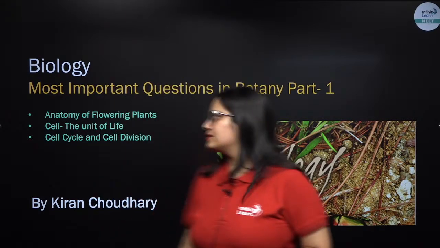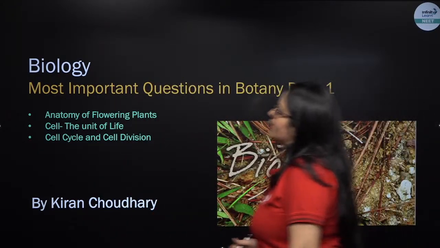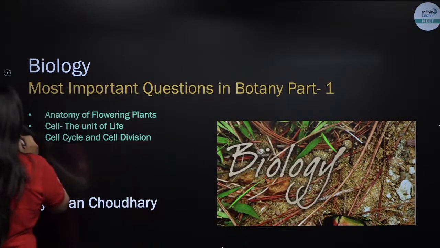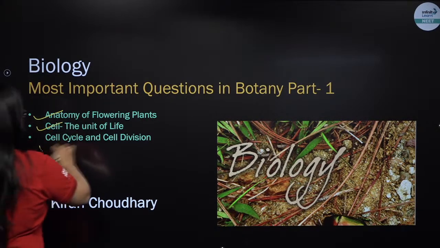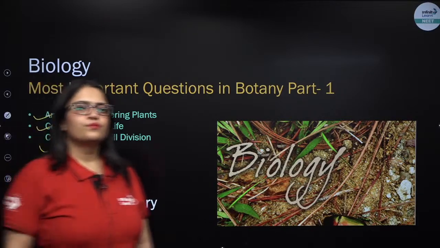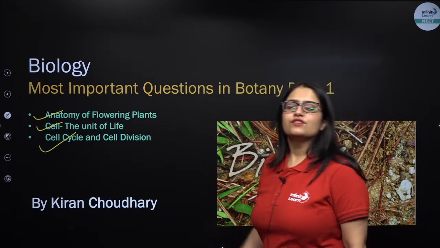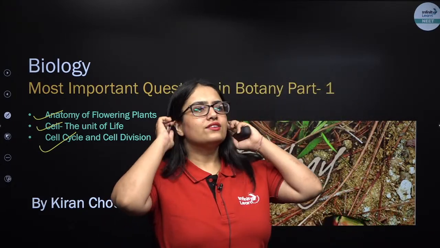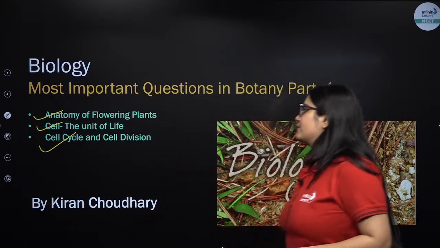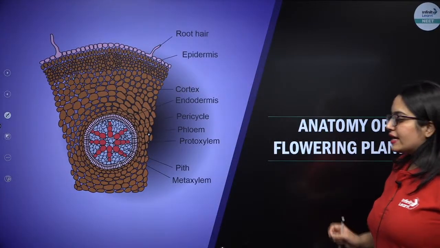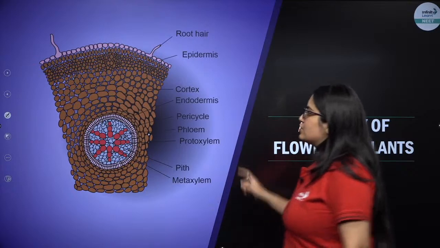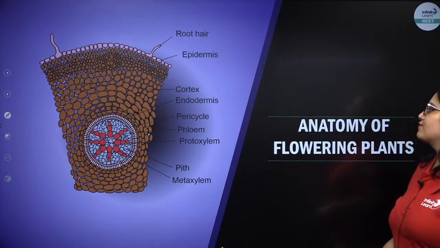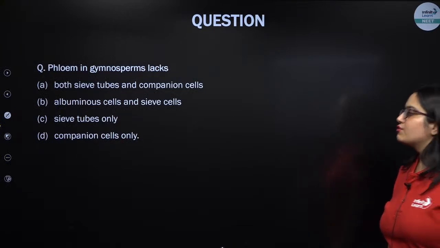So let's start the class now, and the topics that I will be covering in today's session are Anatomy of Flowering Plant, Cell, the Unit of Life, Cell Cycle and Cell Division. I will really appreciate it if you participate in the session as well. So let's see the very first question. The questions will be according to the chapter, so this is chapter wise. The first chapter that I'm going to take is Anatomy of Flowering Plant, and here comes the very first question.